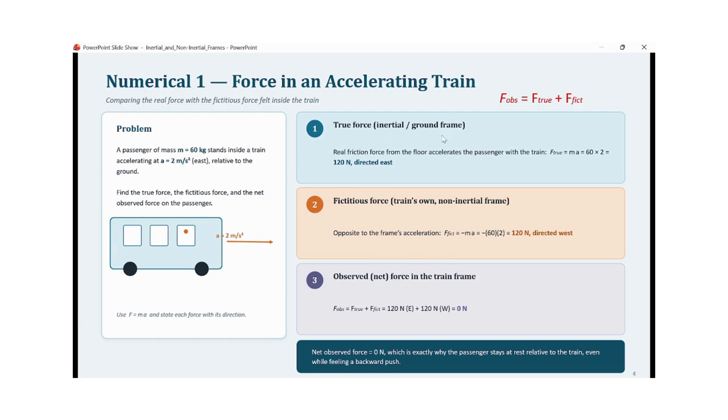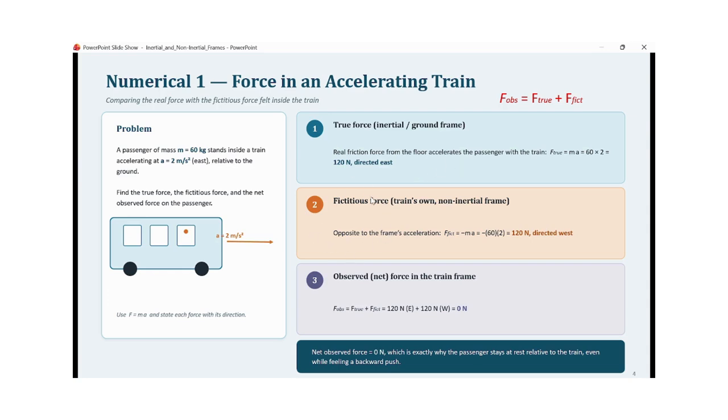So we can calculate from here. True force, and this basically we are calculating with respect to the ground frame, that is the inertial frame. This real friction force from the floor accelerates the passenger with the train, and this true force will be equal to mass times the acceleration, that is 60 into 2 equal to 120 Newton directed east. True force will be in the same direction as the direction in which the train is accelerating.